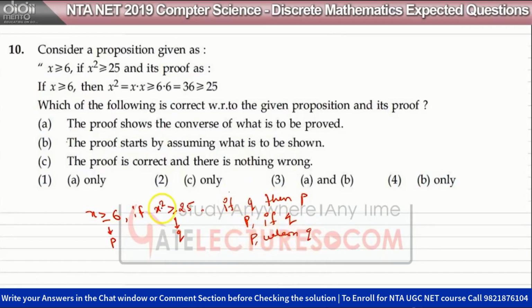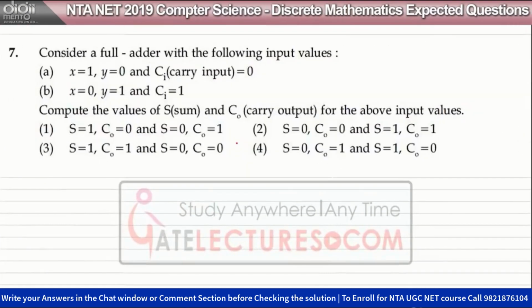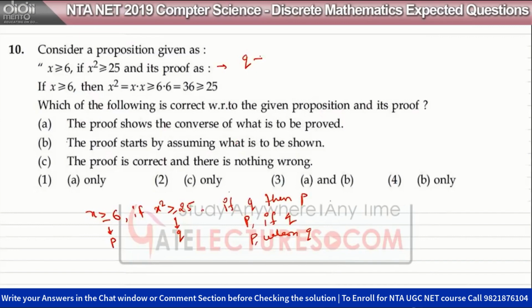Okay, all of these are same. So according to this, the first sentence can be written as Q implies P. Okay, the second one is saying if x greater than or equal to 6, then x square equals 25.